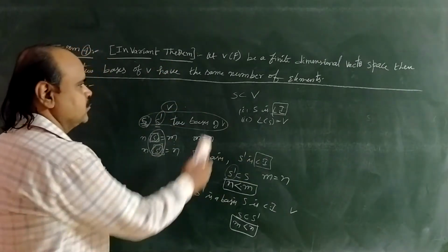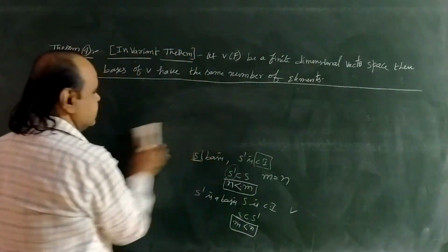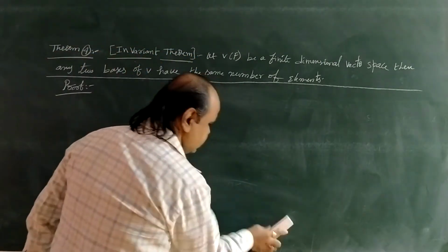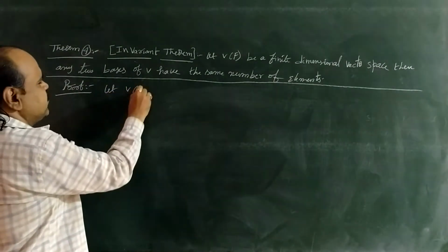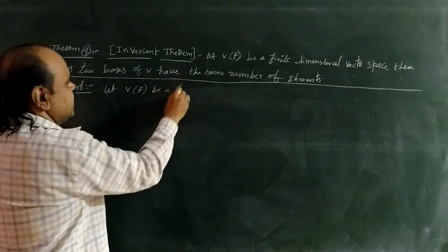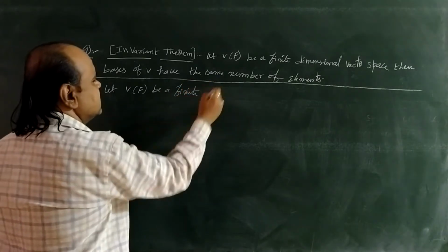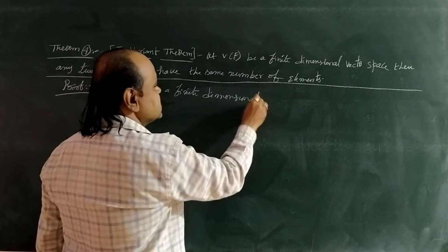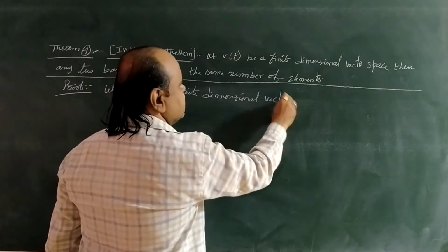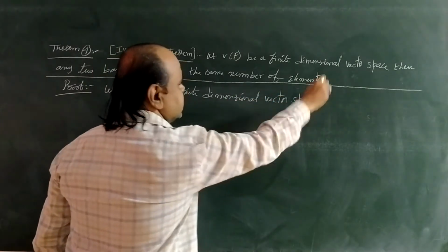Okay, now come to the proof. Let capital V of F be a finite dimensional vector space.